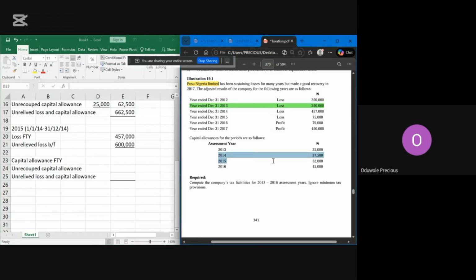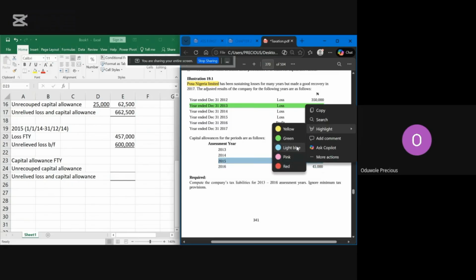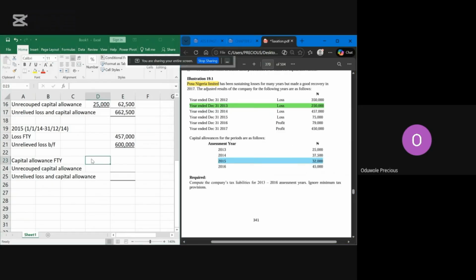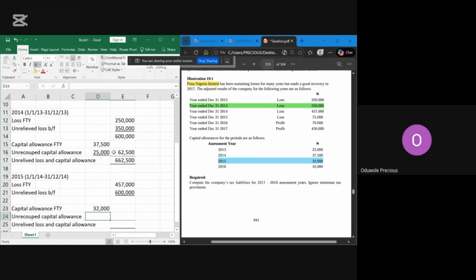So this is 2015, that's 32,000. Then your unrecouped capital allowance will be the addition of these two, which is 62,500. So let me see if this formula can work.